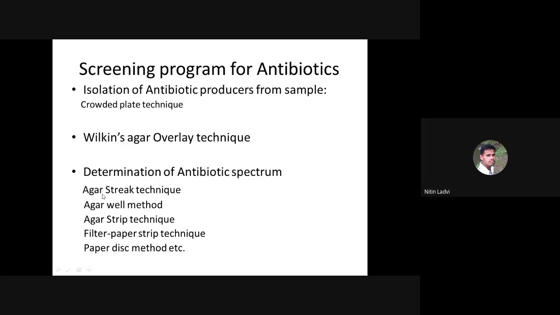Okay, so first one, the agar streak technique. All these types of techniques or methods have their own way of performing. Otherwise, the overall objective remains the same, that is the determination of a range of susceptible pathogens. So that is the common objective, but the way of performance, the way of working, is somewhat different, and on the basis of that we can categorize these different types of techniques.